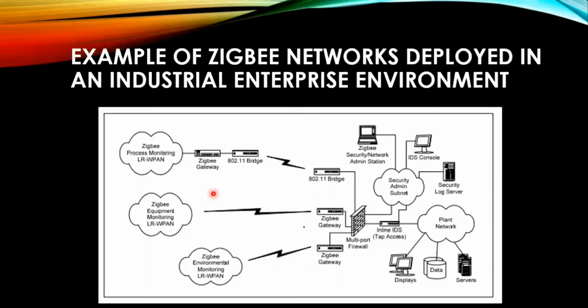This is an example of networks deployed in an industrial enterprise environment. It is a conceptual example of an industrial enterprise environment employing some of the design principles presented. It shows several ZigBee networks that are segmented from each other and from the plant network using dedicated ports on a multi-port firewall.